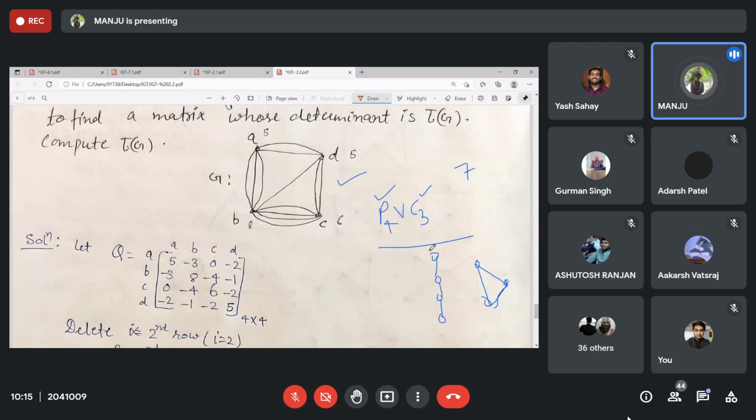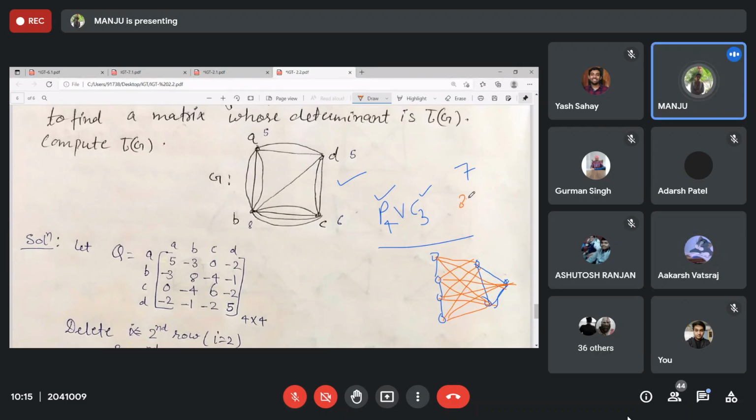This graph and all the edges, that is K43, the number of edges in K43. Clear? Because 4 vertices over here, 3 vertices over here, every vertex is adjacent to all the vertices.